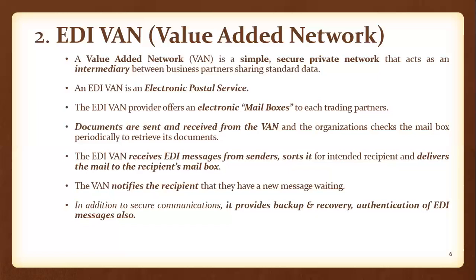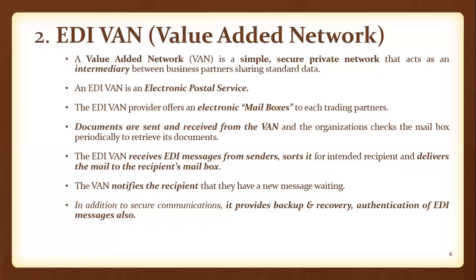On the trading partner side, they also maintain their own VAN mailbox. Whenever an EDI document is transmitted from the sender's EDI VAN mailbox to the receiver's mailbox, it will intimate the receiver that some EDI document has arrived in the mailbox.